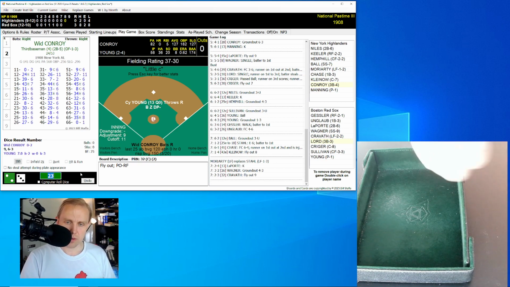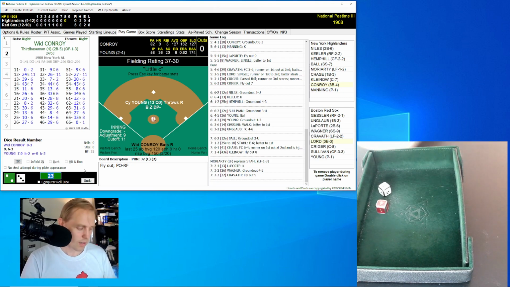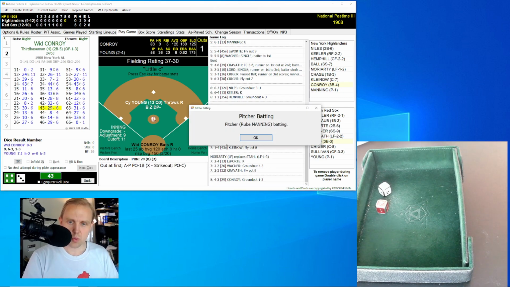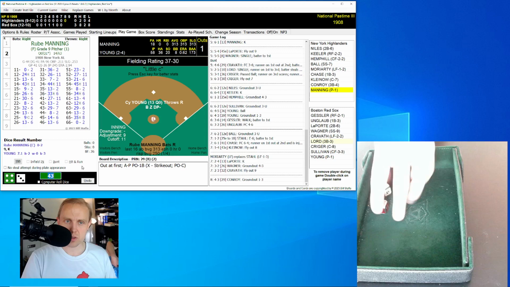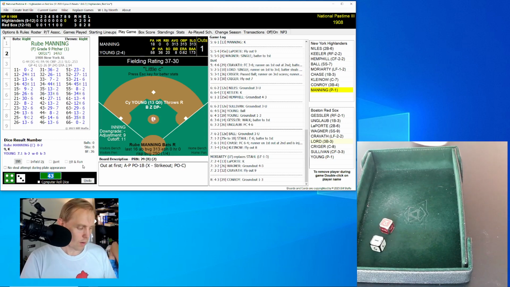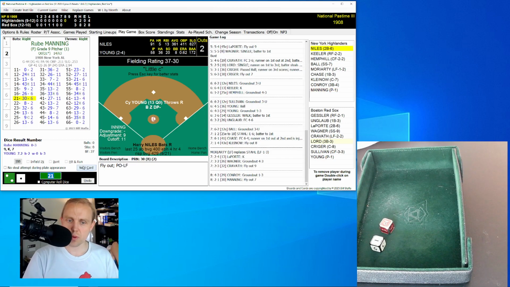Wood Conroy now trying to figure out Cy Young. Conroy trying to figure out how to hit Major League pitching, hitting 127. Rolls a 43 for a 29. Comebacker back to Young, who throws to first. 1 away. Rube Manning now rolls a 21 for a 30. Fly ball left field. Kravitz has that for the out.